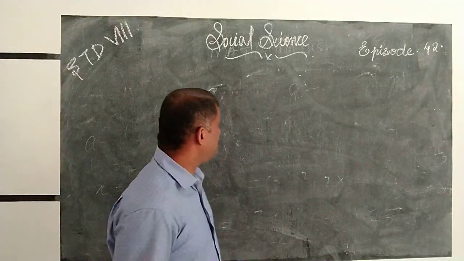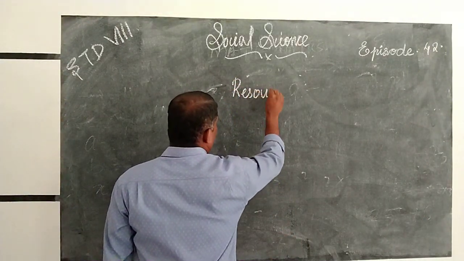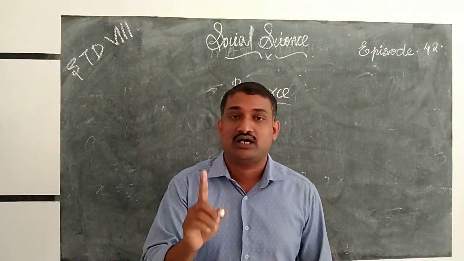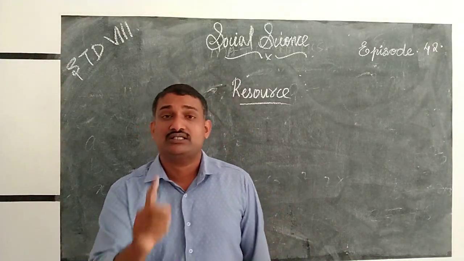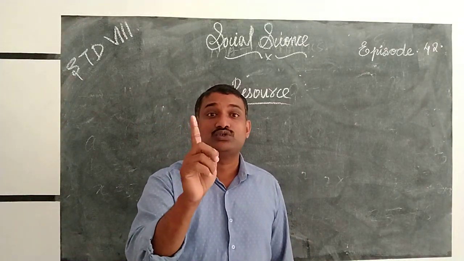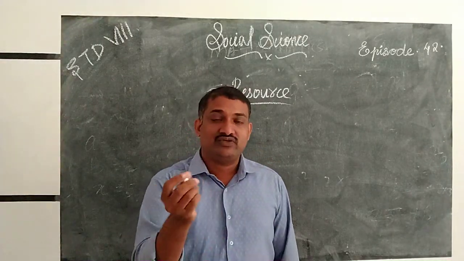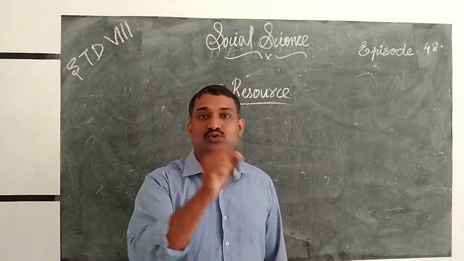So let us study about resources. What are resources? Anything that satisfies our need is called a resource. A resource has utility. What is utility? Utility is the usability. When I use this pen, it has utility.